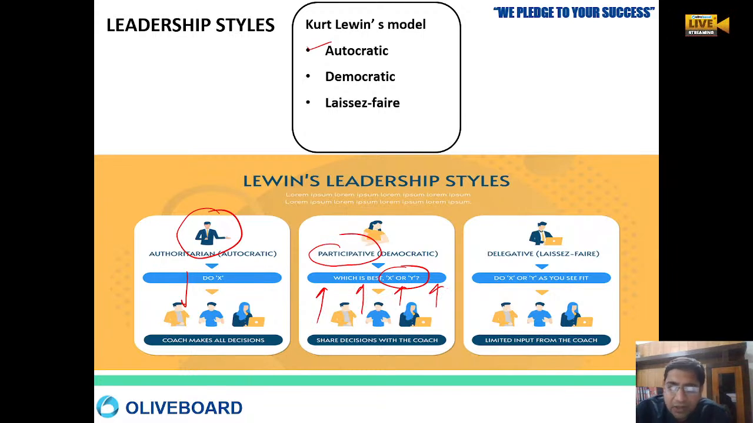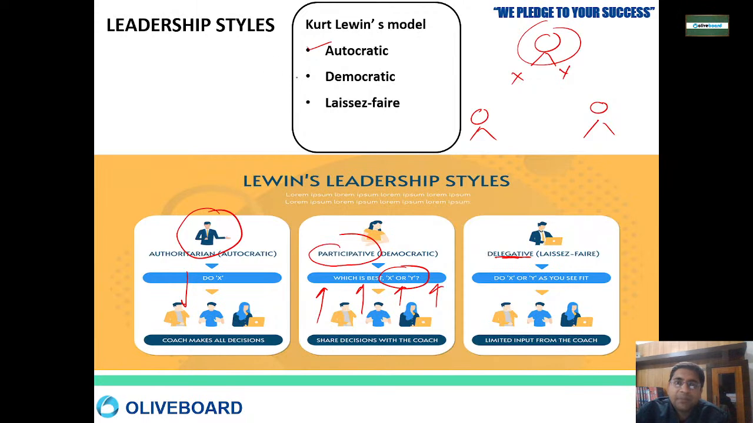Okay, so they share their decision, they share their vision, and under laissez-faire, it is like a delegate. It is do X or Y, whatever you think it is. Like if I am a leader and two people are here, there is an X and Y situation. I will say do whatever it is, whether X or Y. I will only interfere when things go wrong. I will only give you input when things are going out of control. You decide which is good, X or Y. I will not interfere much.